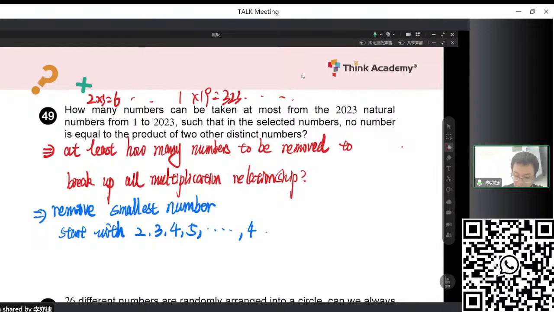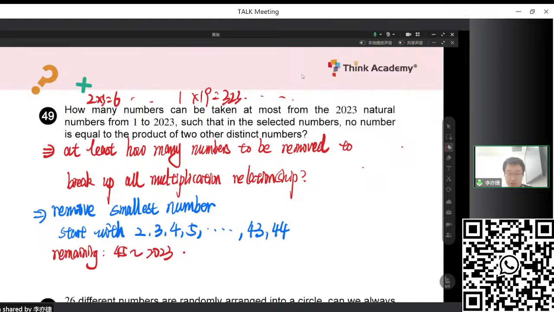Maybe the 43, right? After removing the 43, there is still 44 times 45 remaining. So we should at least remove the 44 as well. We should notice that after we remove 2 to 44, the remaining numbers are 45 to 2023.